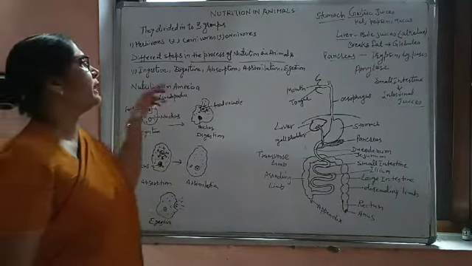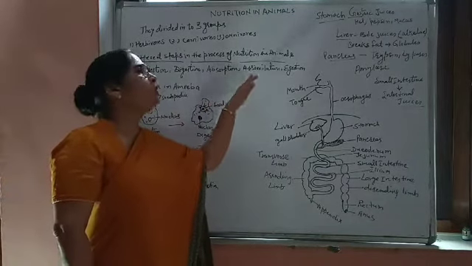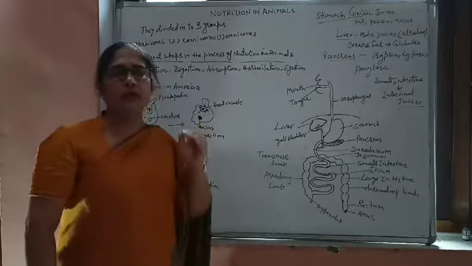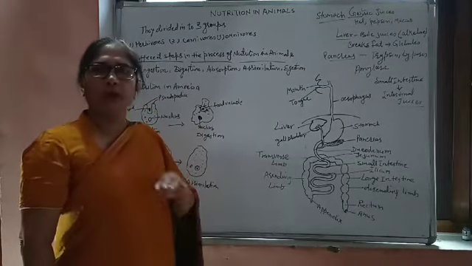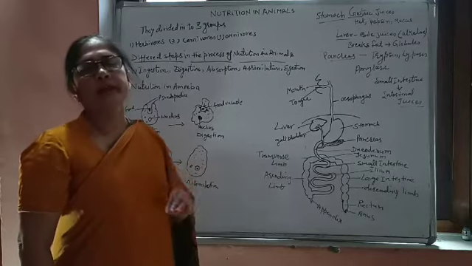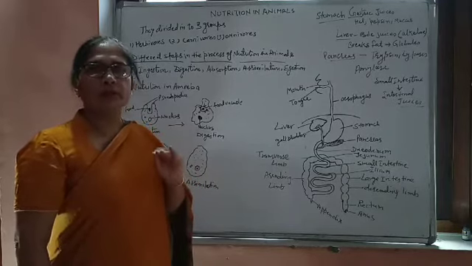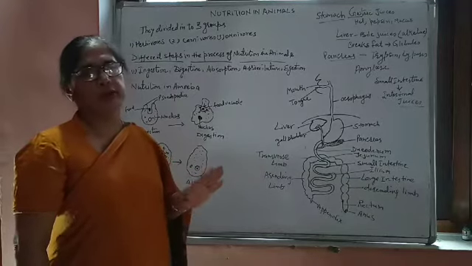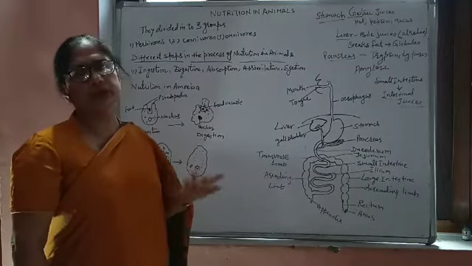Now it is time for assimilation. This is a very important term, assimilation. Assimilation means whatever food or nutrition is going inside the blood, or inside the body of the organism, is utilized by the animals for their further activities. What are the activities? The life processes I told you earlier.